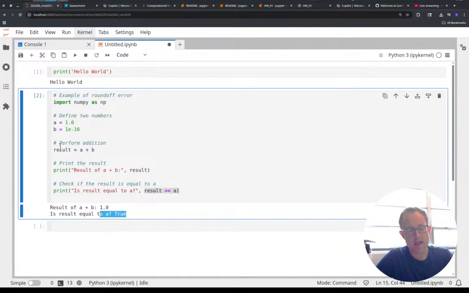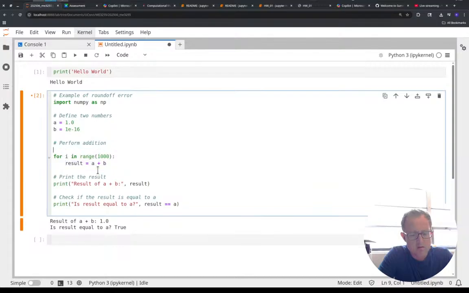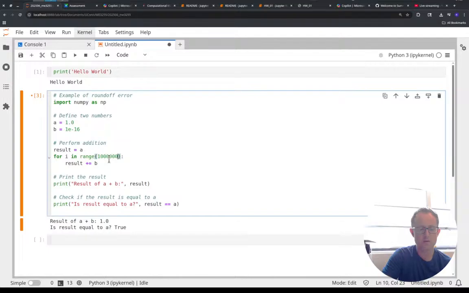And I could add B to it as many times as I want. For i in range 1000. Let's do this. We'll say result equals A, then result plus equals B. So even though I'm adding it 1,000 times, and I can do it, so here it's 10 to the negative 16.